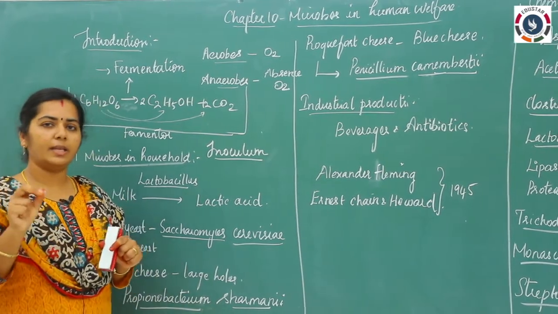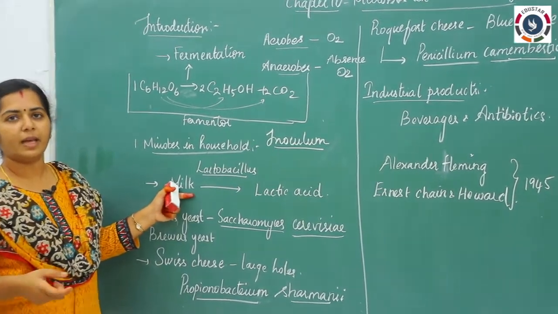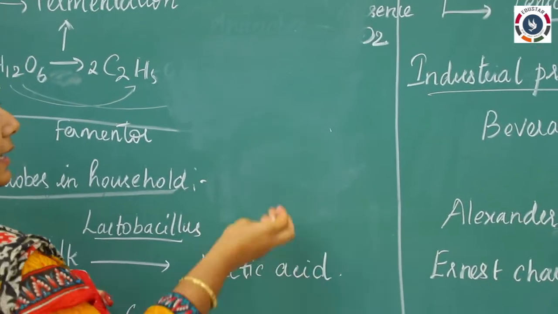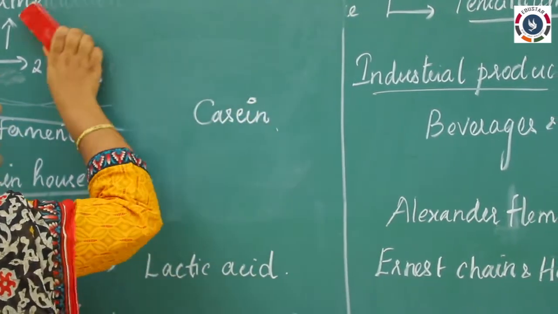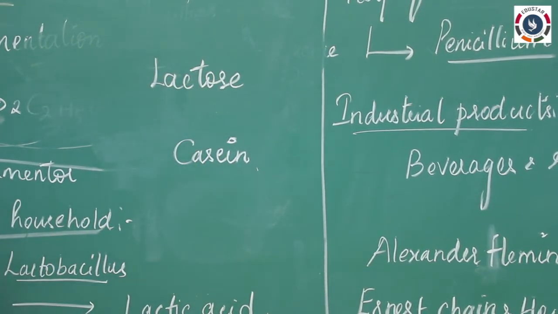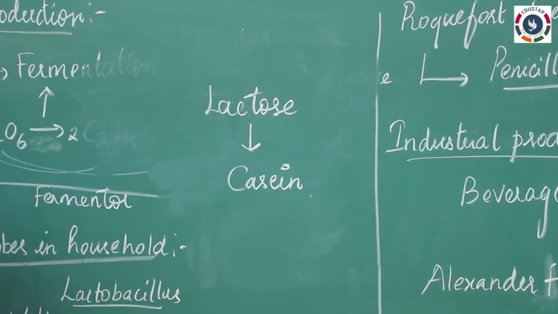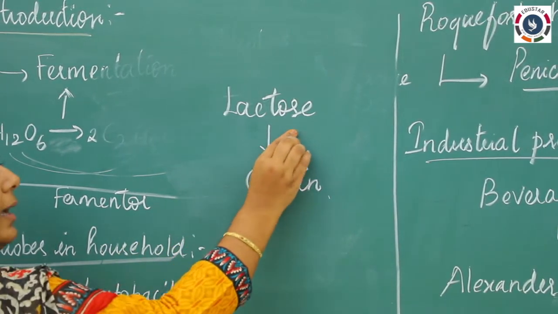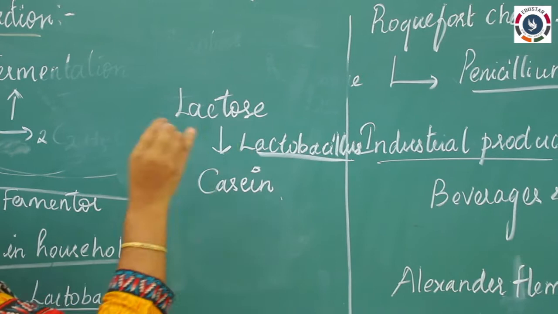So see here what is happening in the formation of curd. In our milk we have some protein molecules. The important protein is said to be casein. Milk also contains some sugar molecules, which we call lactose. In milk we have a large amount of lactose. What is happening is we are adding the inoculum, the old day curd. That contains a bacteria, lactobacillus. Lactobacillus is the bacteria which is present in the previous day's curd.